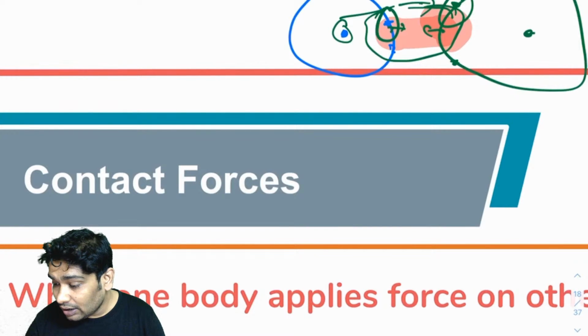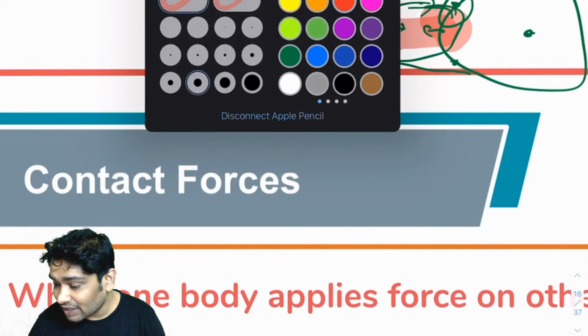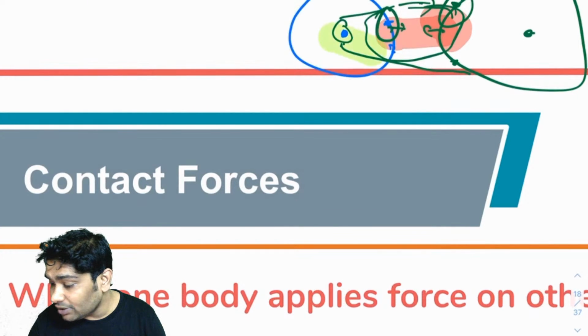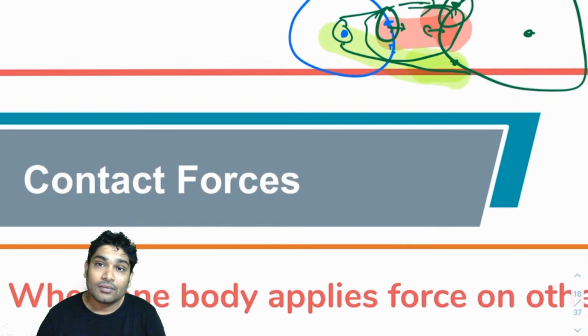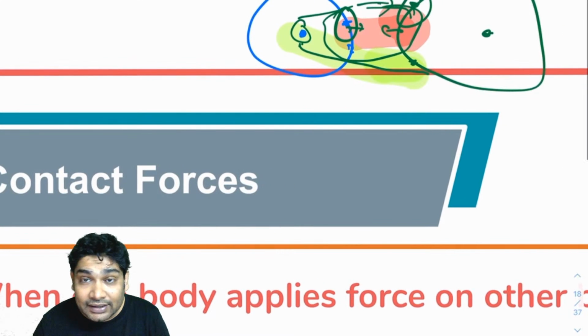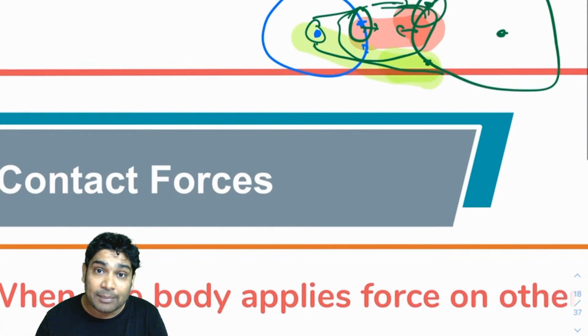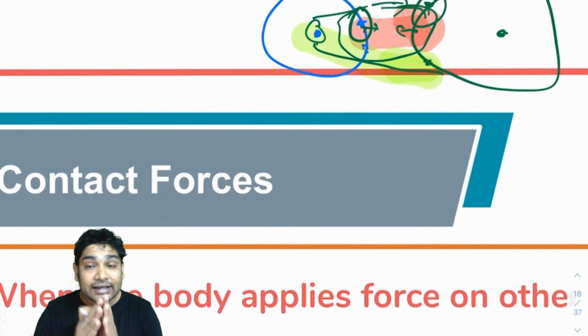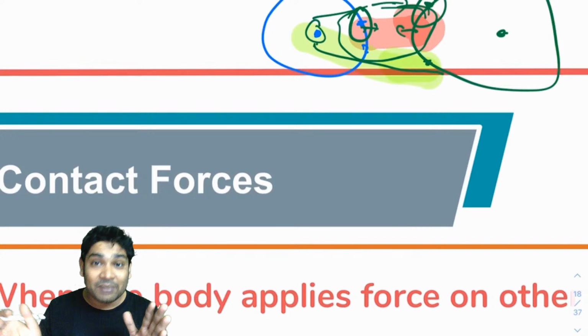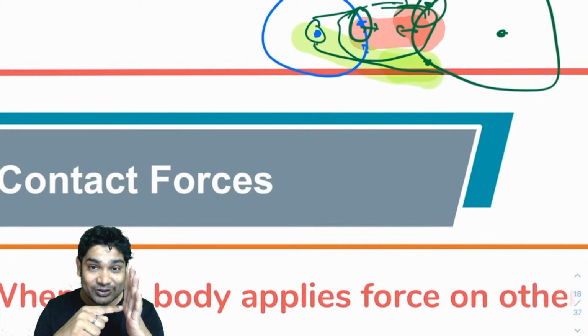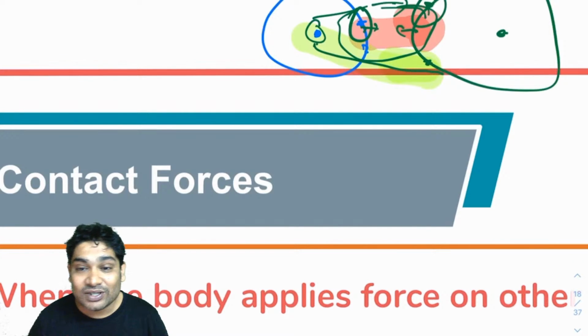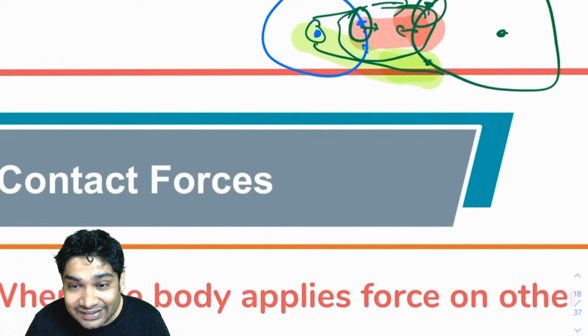However, this nucleus is also attracting these. But when I am bringing them this close, because the distance between electrons is so small, the repulsion force becomes much greater than the attractive force, and that is when I start feeling a force.